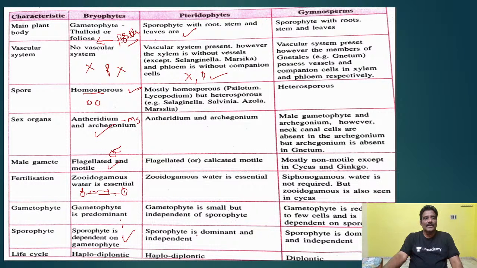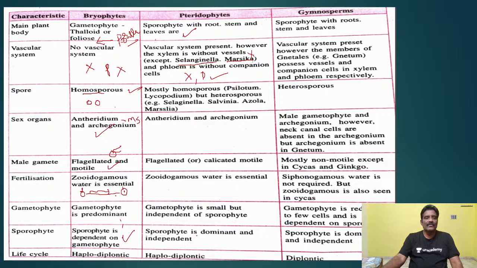But here, one point you have to remember, the xylem is without vessels. Vessels are completely absent here. That point you have to understand. Vessels are found only in angiosperms. Some exceptions are there. In pteridophytes also, vessels are present in Selaginella and Marsilea. These two plants have vessels, and the remaining plants belonging to pteridophyta have no vessels